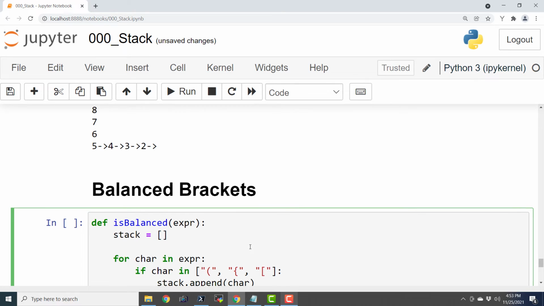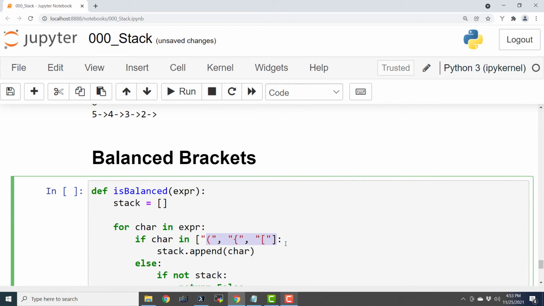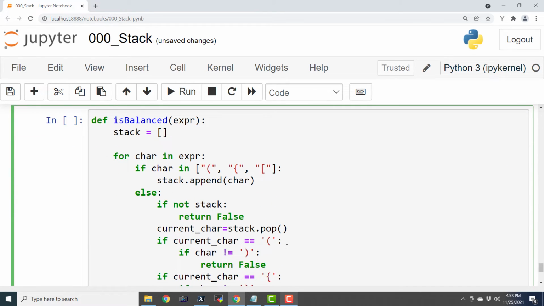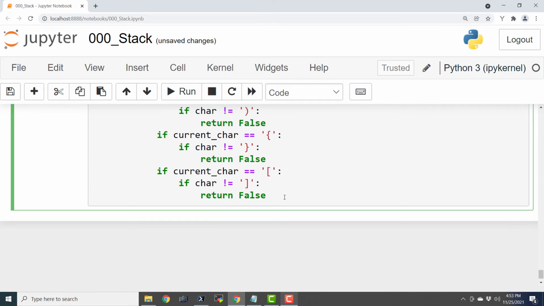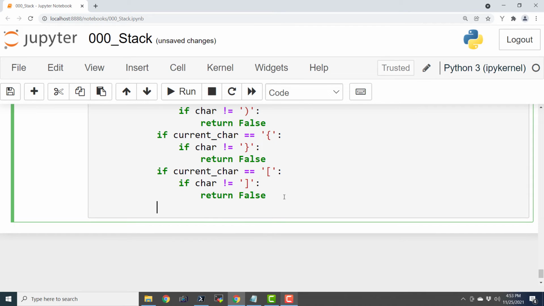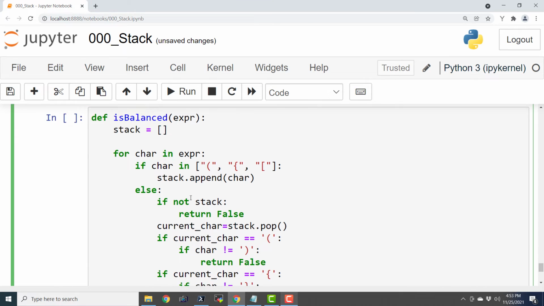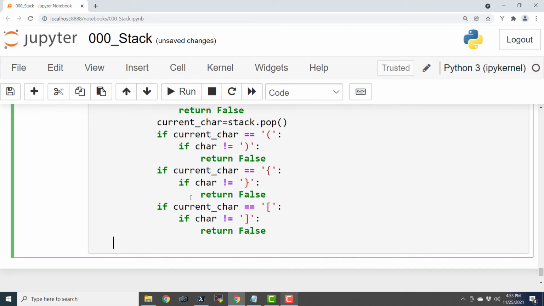So our logic is that we are going to push all these values, and then we are going to pop them one by one. And if we don't find the matching brackets, then we are going to return false. And now finally, we are going to check if the stack is empty. Here we are going to check if stack.